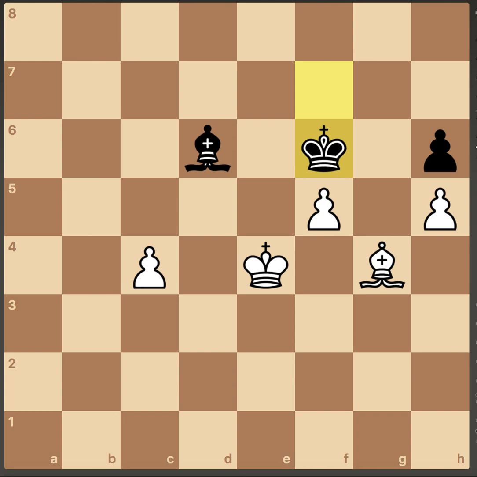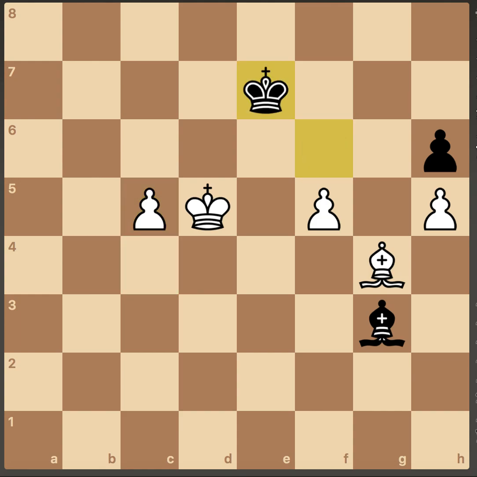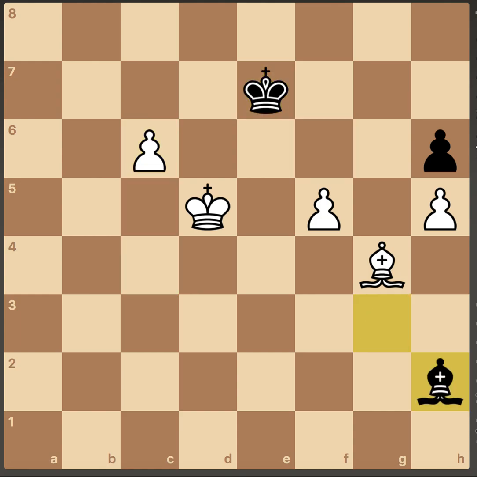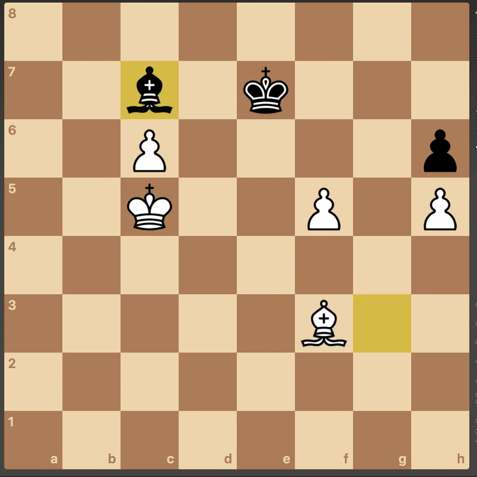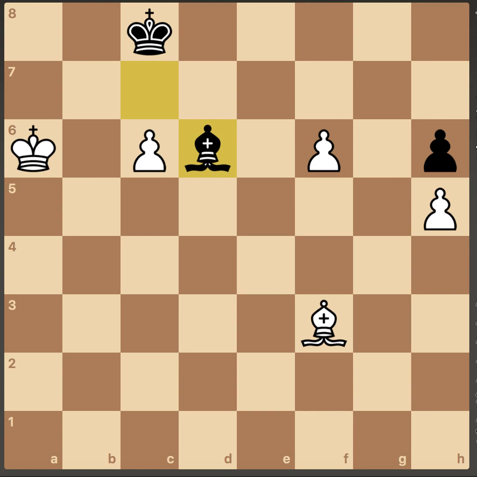f5, king f6, king d5, bishop g3, c5, king e7, c6, bishop h2, e3, king c5, bishop c7. Now he stops the pawn from promoting. King b5, king d8. Here Anand is completely winning. He can easily push the pawn at f5. He can push the pawn at c6 and promote to victory.